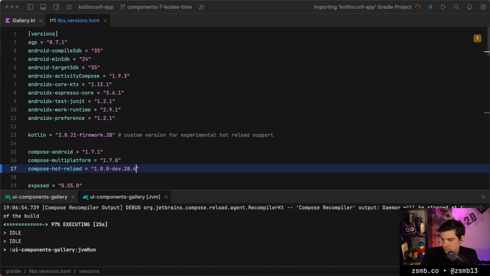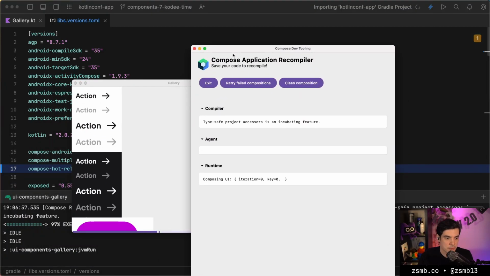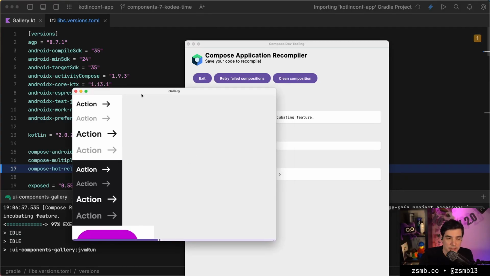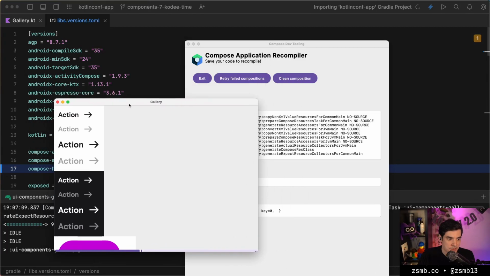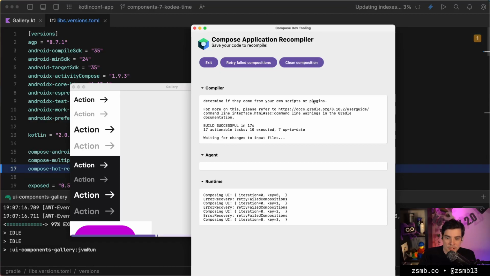But once it's done, it will pop up on a random display, and we can see that we have these two windows. For those of you who have missed it earlier, whenever you have this plugin applied for Compose Hot Reload, it actually gives you two windows. So it has your actual application, and it has this other dev tooling window where you can do things like clean the compose composition if you have something that's stuck, if you have a failed composition because something got messed up. There's a retry button for that, and you can just generally see the state of updates here.